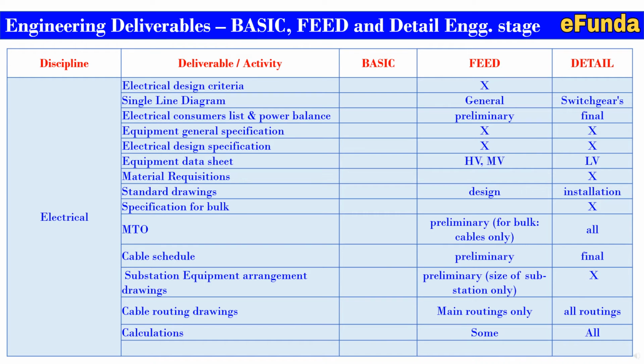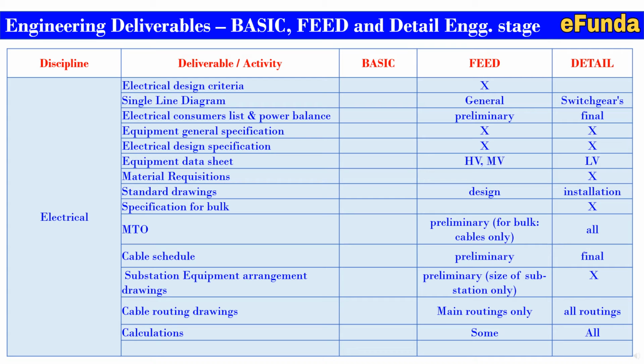Now one can refer to the electrical discipline deliverables, where in basic engineering no other deliverables are required. Mainly the deliverables are required as part of the FEED and the detail engineering stages. This is similar to the instrumentation. Electrical design criteria is required during FEED. Single line diagram is generally required in FEED, and the details related mainly to the switch gears are required as part of the detail.